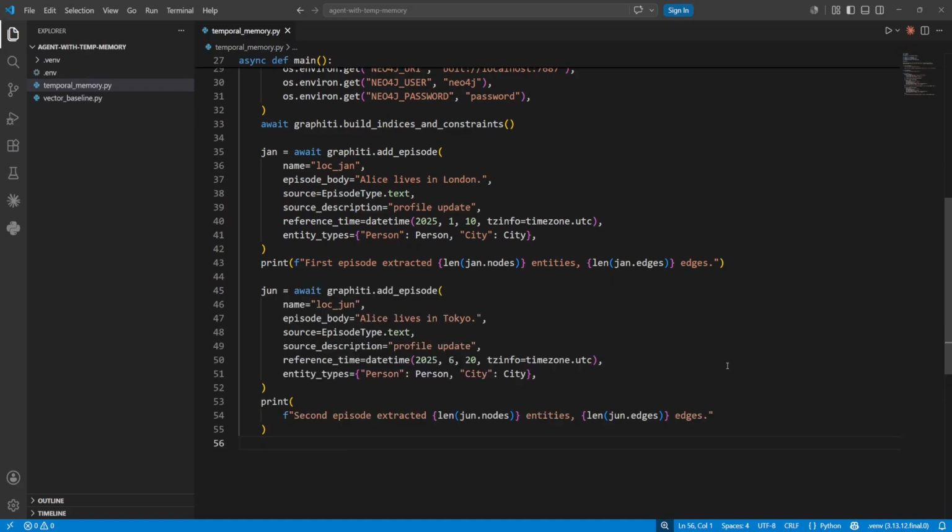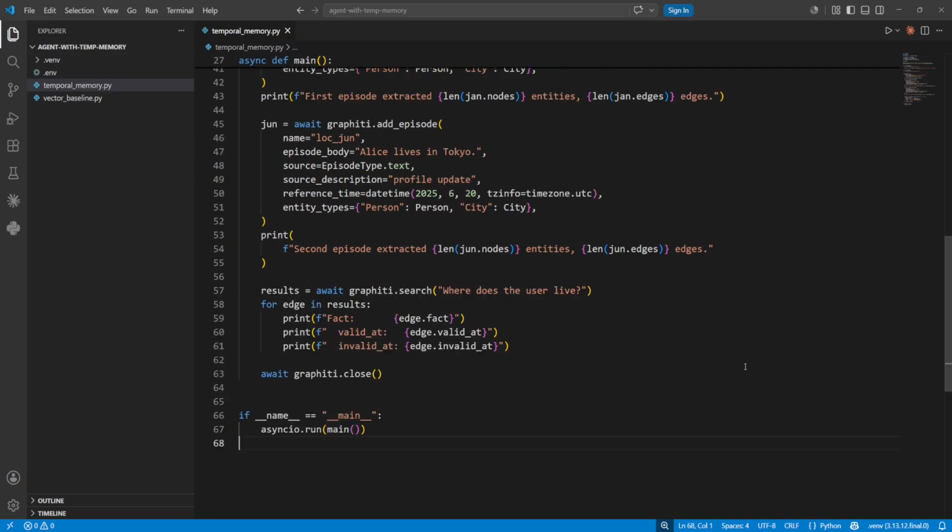So this second fact is the whole point. Alice lives in Tokyo now, dated in June. It's the same person and the same lives-in relationship, just a different city. When Graphiti ingests this, it notices Tokyo contradicts London. Instead of overwriting, it closes the London edge by stamping an invalid_at on it. The old fact doesn't get deleted. It just gets marked as no longer true. That one move is the entire difference from the vector store, and the print confirms a second edge came out.